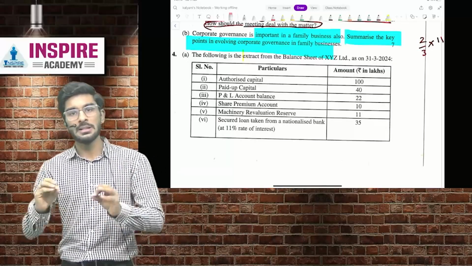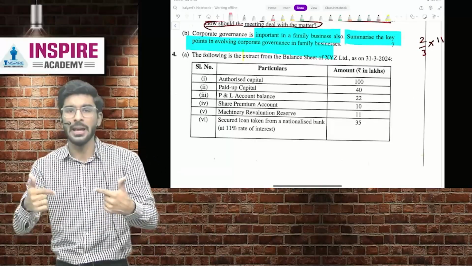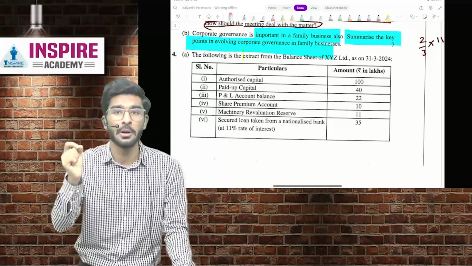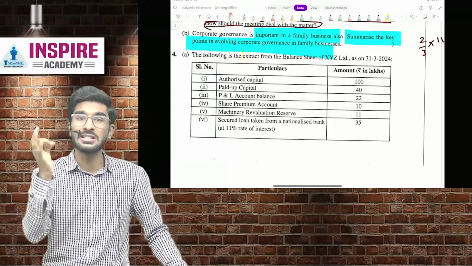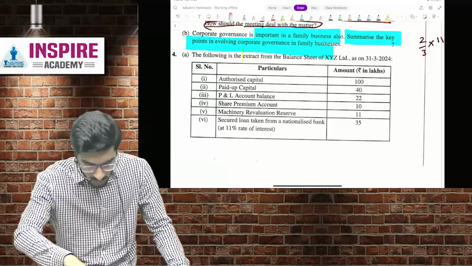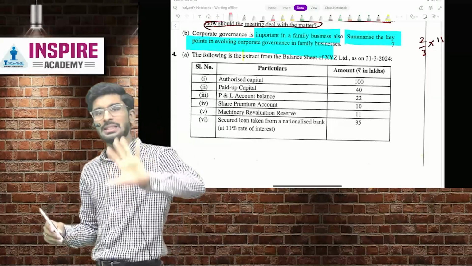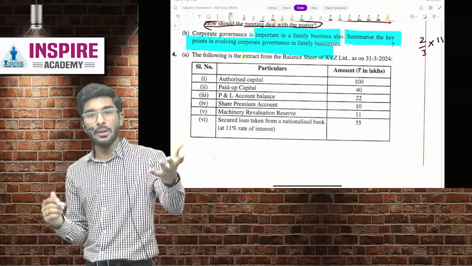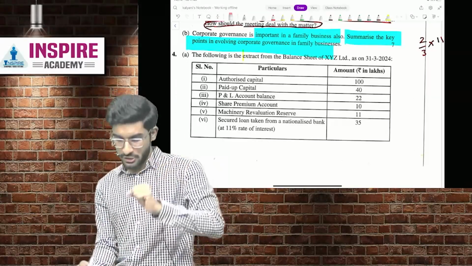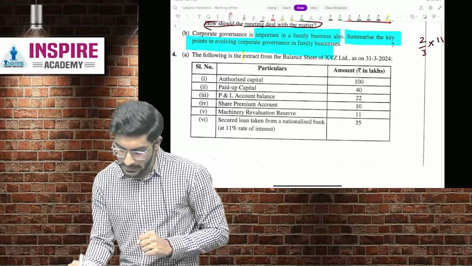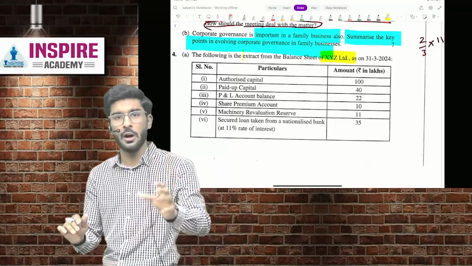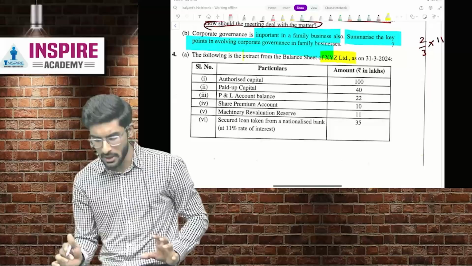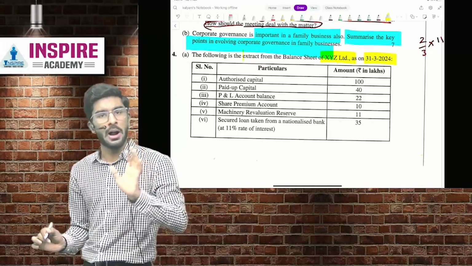So people, we were discussing past year's question paper and then we came across a question from the sub-chapter 1.2, that is loans and investment. Okay. So people, this is the question. Let's read this question. The following is the extract from the balance sheet of XYZ Limited. So this is a balance sheet of the company called XYZ Limited as on 31st March 24.